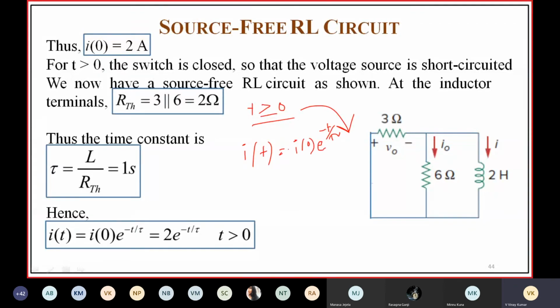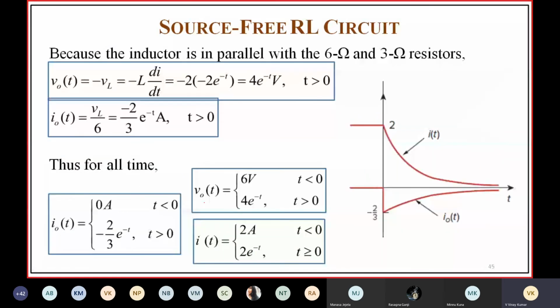You can find RTH between the terminals of the inductor. Finally you get I of 0 into e power minus t by tau, which is 2 into e power minus t by tau. Here tau is equal to 1 second, so the expression for current is 2 into e power minus t.